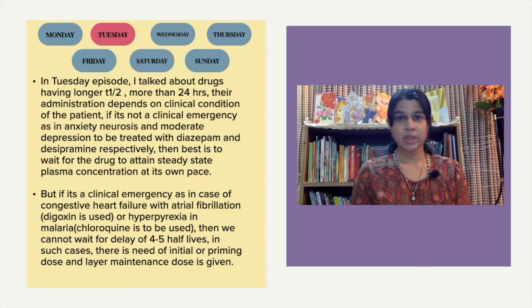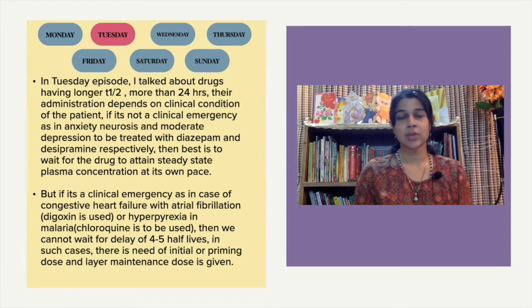If there is no clinical emergency, as in case of anxiety or depression, then definitely we can wait for 4 to 5 half-lives for the drug to achieve a steady-state plasma concentration. But if there is a clinical emergency, such as congestive heart failure along with atrial fibrillation, or hyperpyrexia and malaria, then definitely we have to speed up the drug to achieve a steady-state plasma concentration. What is the basic mode of administration when we have to achieve the steady-state plasma concentration quickly?